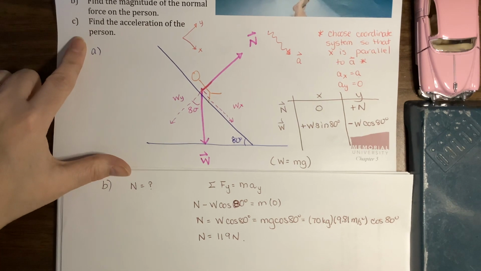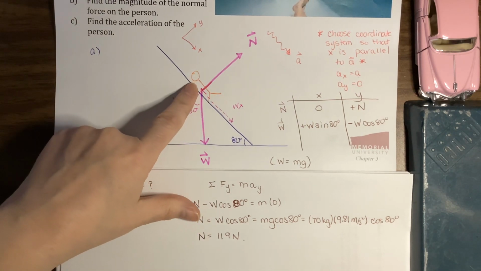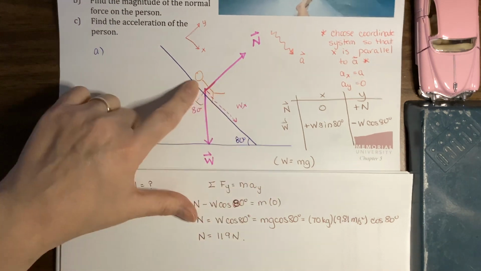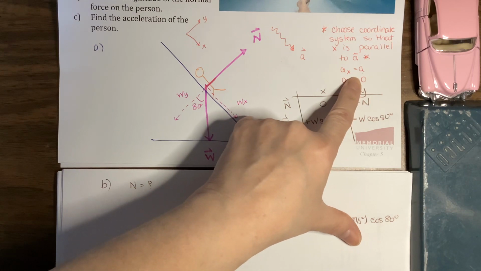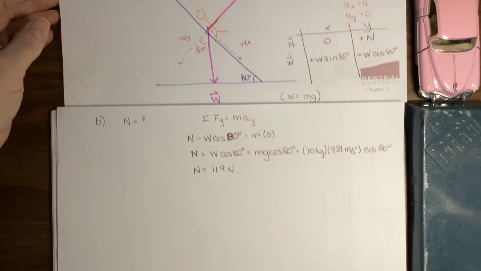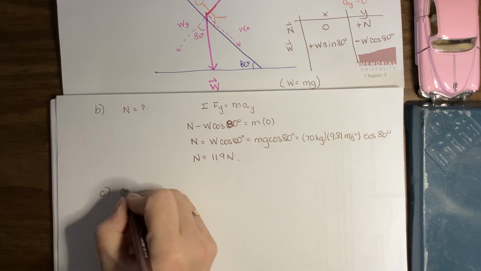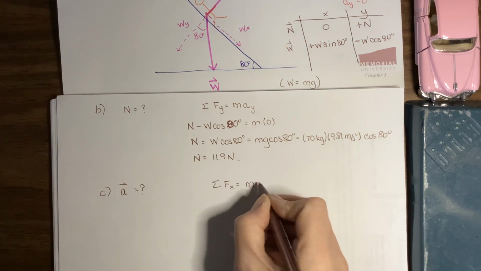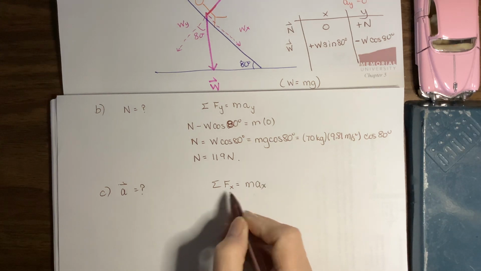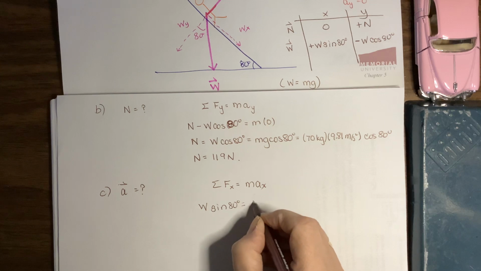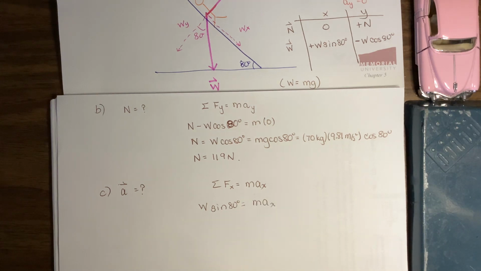Part C, find the acceleration of the person. Well, the person is sliding down the water slide, so the acceleration is going to be down the water slide. We drew that in our picture. That's the x direction. So we're trying to find the acceleration, which is in the x direction, or the x component. That means we should look at the x information. So part C, what is the acceleration? Sum of the forces in the x direction is mass times the acceleration in the x direction. In the x direction, we have w times sine 80 degrees equals mass times the acceleration in the x direction.